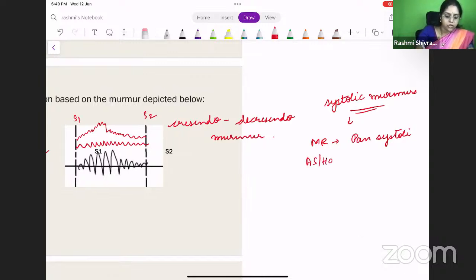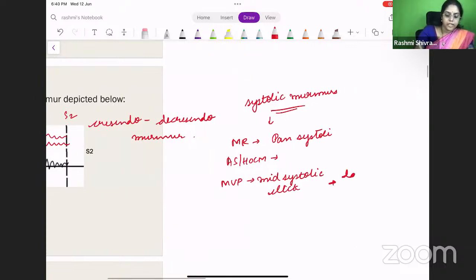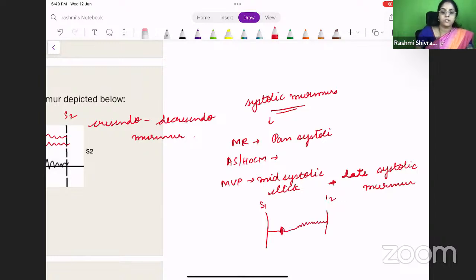In aortic stenosis or HOCM, you have a crescendo-decrescendo murmur. In mitral valve prolapse, what you have? You will have a mid-systolic click, right? Along with that, you will have a late systolic murmur, right? So how will it be? You have S1 and S2. Here you have a mid-systolic click and then you have a murmur. So this is an MVP murmur. In aortic stenosis, you have a crescendo-decrescendo murmur. Right? So these are some systolic murmurs.